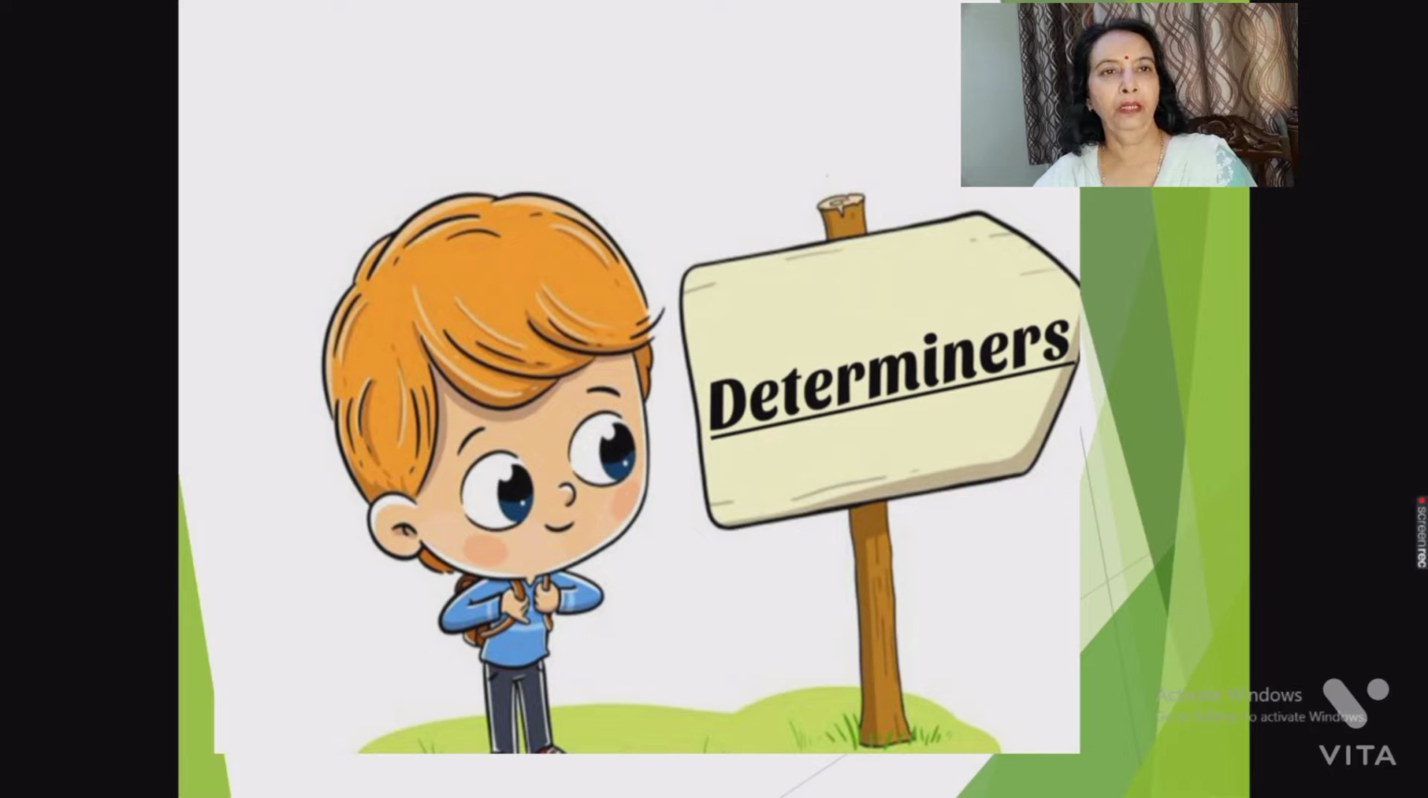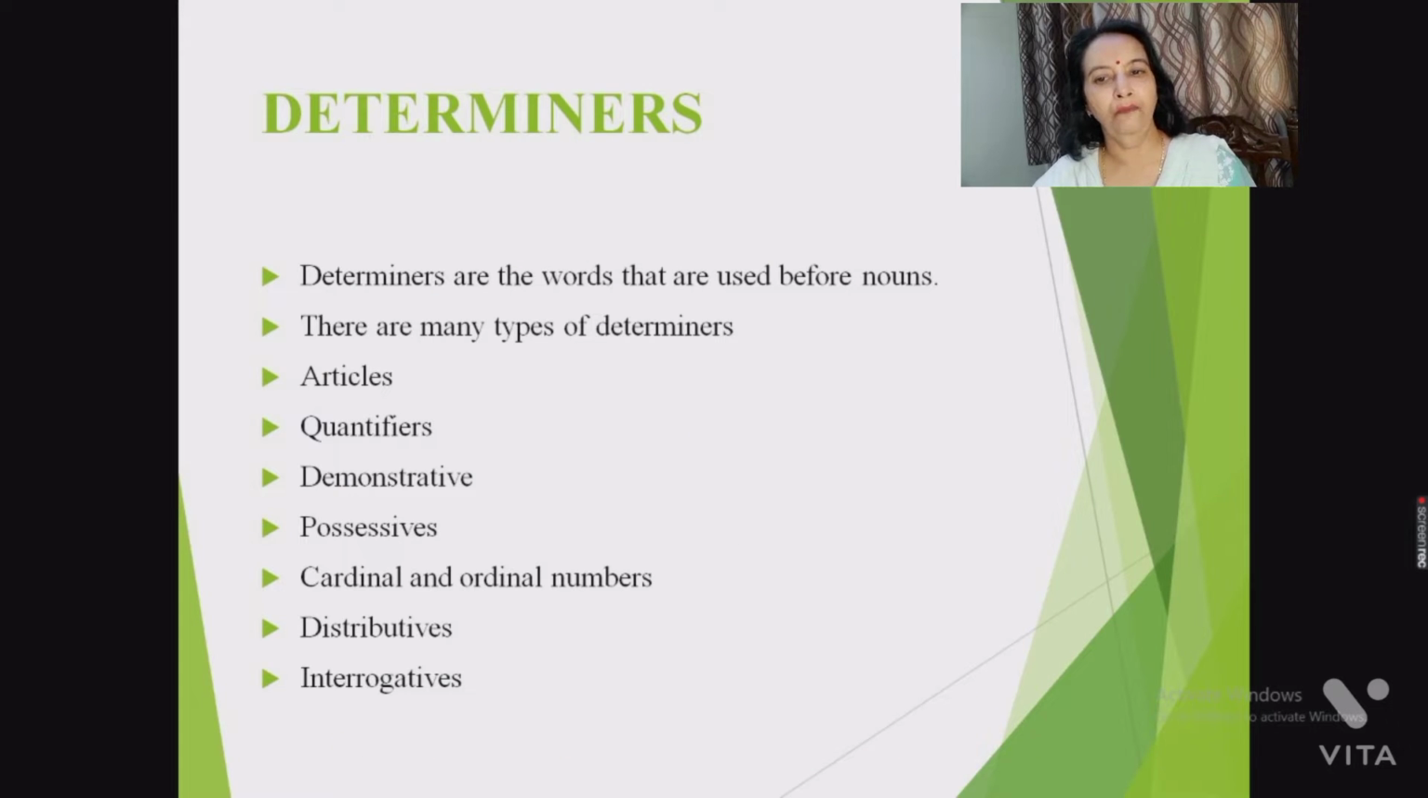Myself Pratibha Bhatnagar going to explain you the grammar lesson determiners. Determiners are the words that are used before noun. There are different types of determiners. For example, article, quantifier, demonstrative, possessive, cardinal, ordinal, distributive and interrogatives.